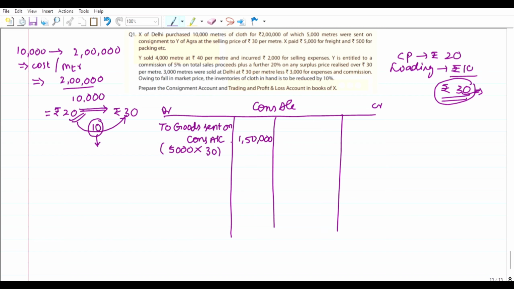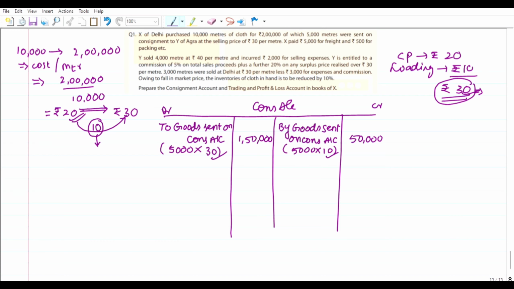Immediately you have to deduct its loading amount also. How do we deduct the loading amount? By writing a reverse entry: goods sent on consignment account to consignment account, by goods sent on consignment account of rupees 10, which is the loading amount. Write it first, I will explain why. That would be 5,000 into rupees 10, which is 50,000. So why have we taken total goods of rupees 30, and why did we deduct this 10 rupees?